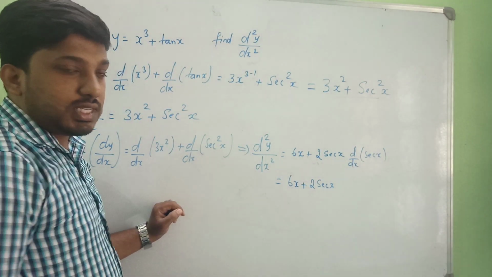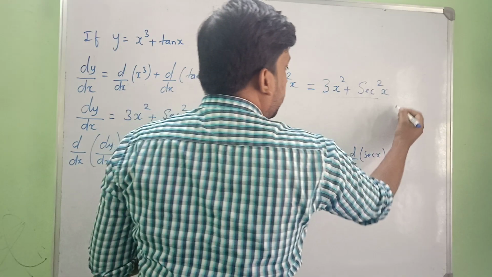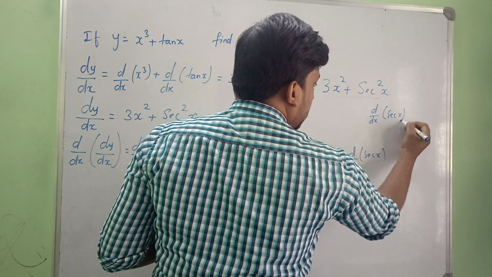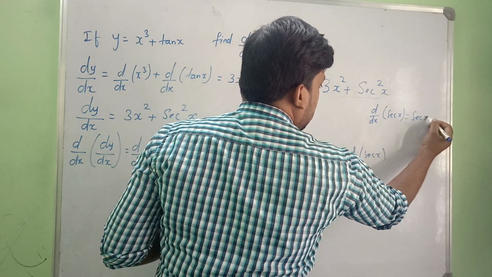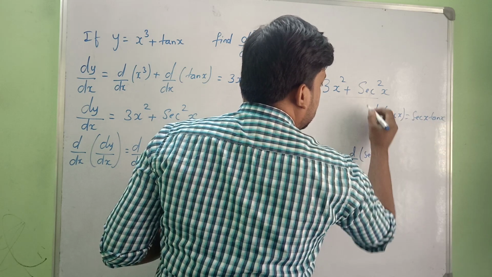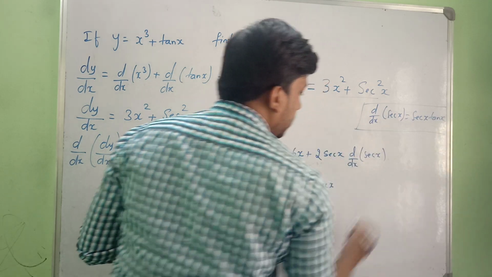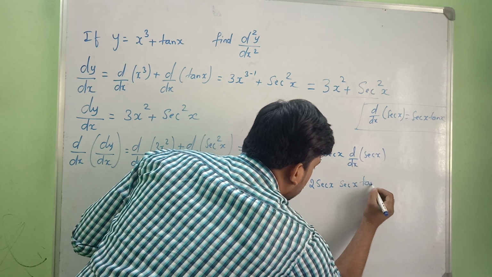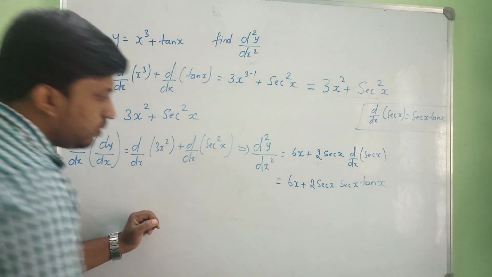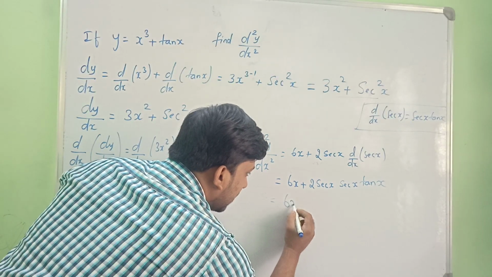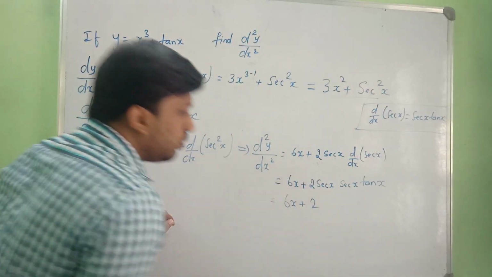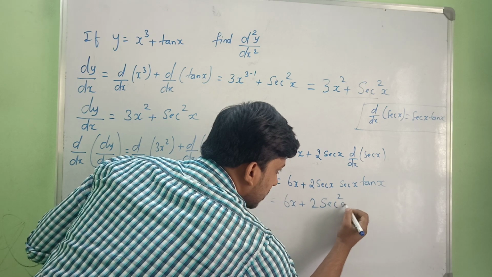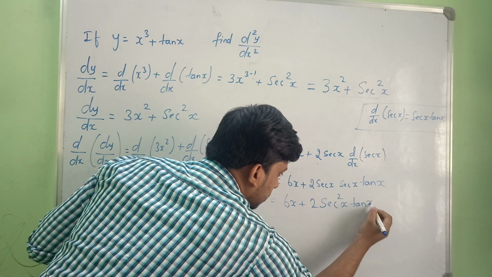What is the derivative of secant x? It is secant x into tan x, isn't it? This is the formula. So that is 6x plus 2 secant x into secant x tan x, which we can write as 6x plus 2 secant square x into tan x.